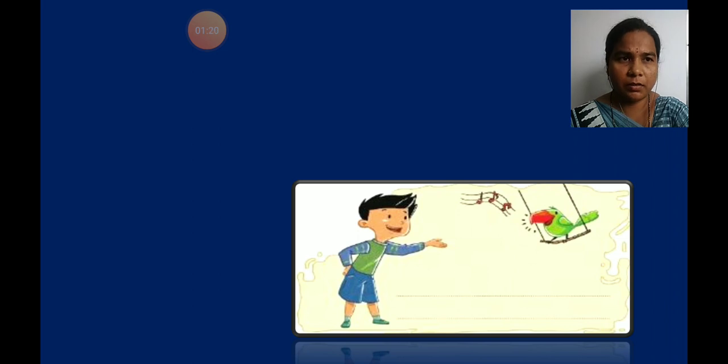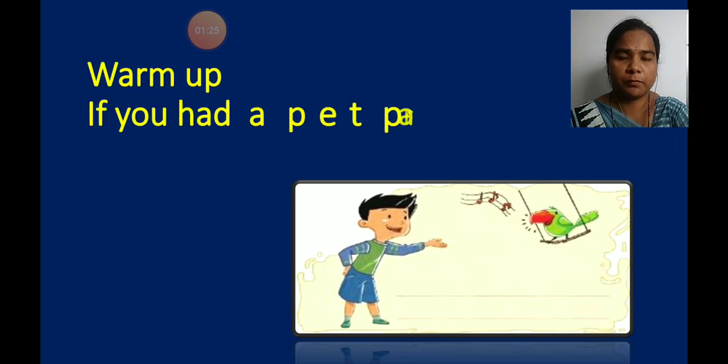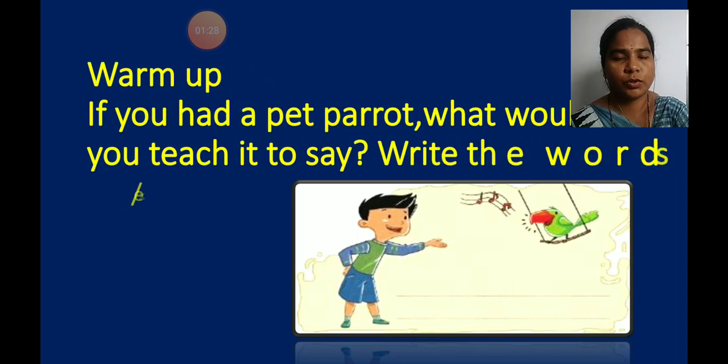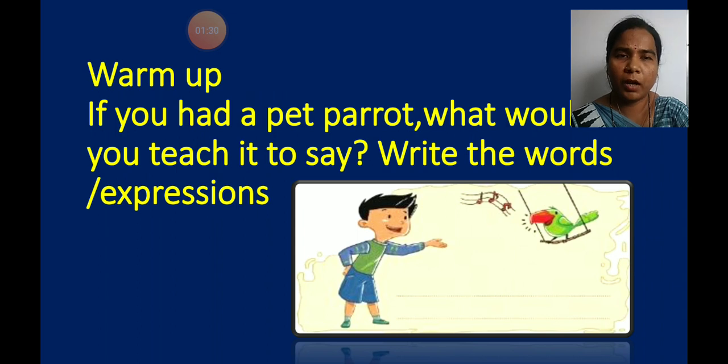Now before we start our poem, we will see the warm up. So children, warm up. If you had a pet parrot, what would you teach it to say? Write the words or expressions. As you can see in the picture, space has been given in those two lines.